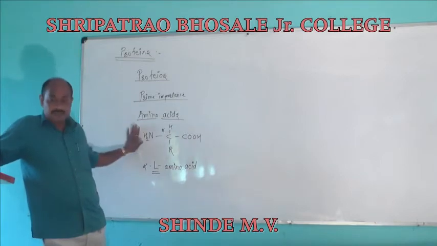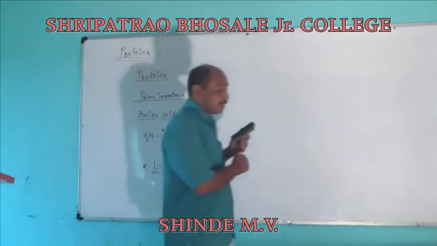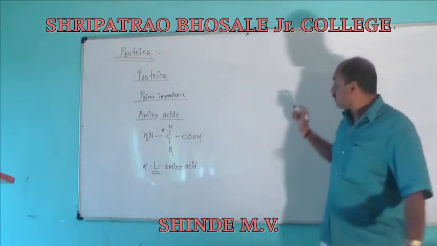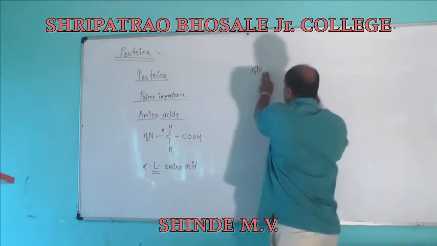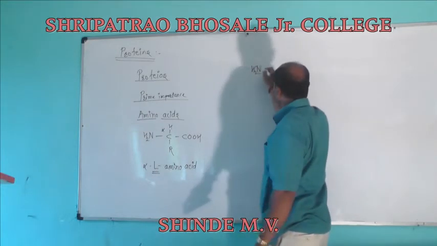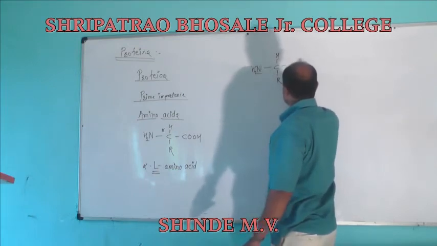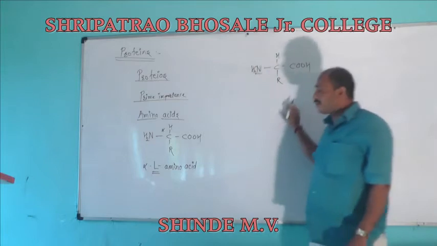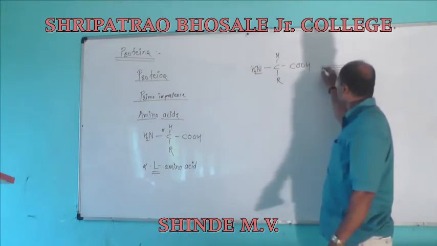These are stored in the form of salt in the body. Why are these stored in the body as a salt? Suppose we observe the nature of these compounds, amino acids.